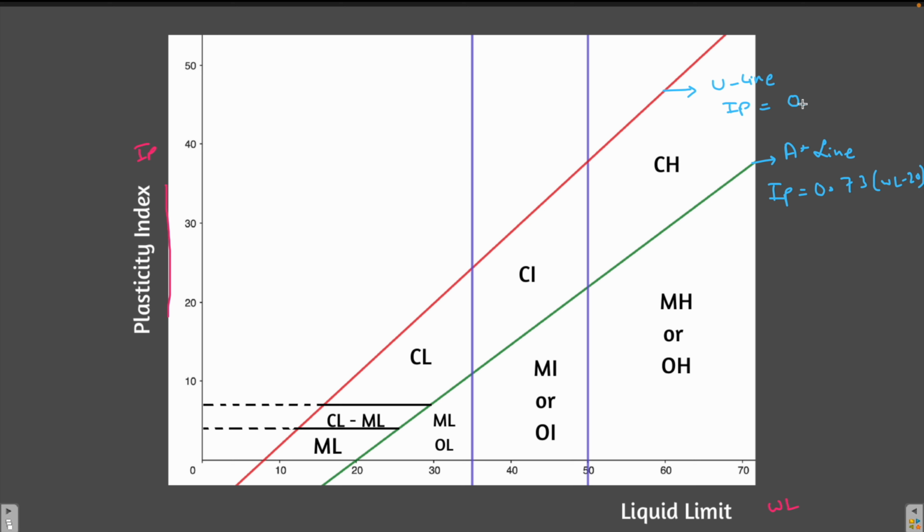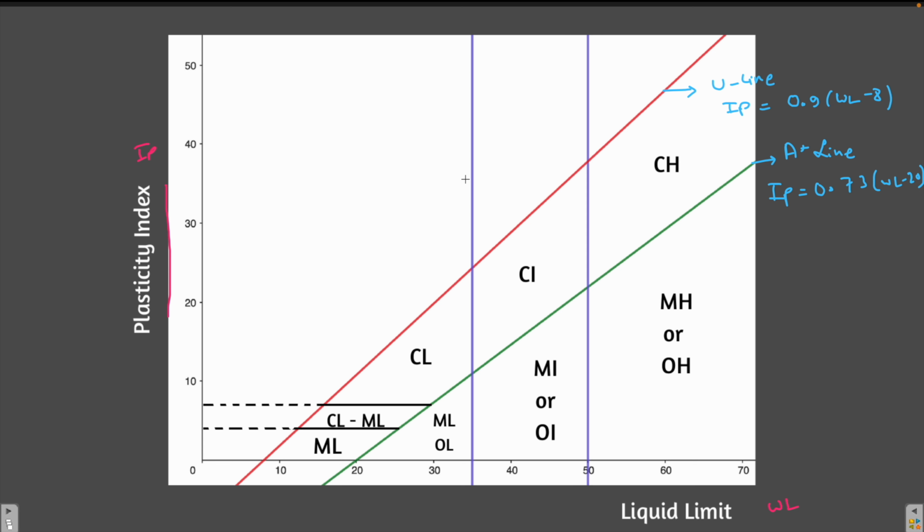Now let me tell you the significance of A line and U line. A line is the line which separates clay from silt and organic soil. So any soil above the A line is clay. Any soil below the A line is silt or organic soil. This is the significance of A line and it is very important. Now what is the significance of U line? There cannot be any soil practically above the U line.